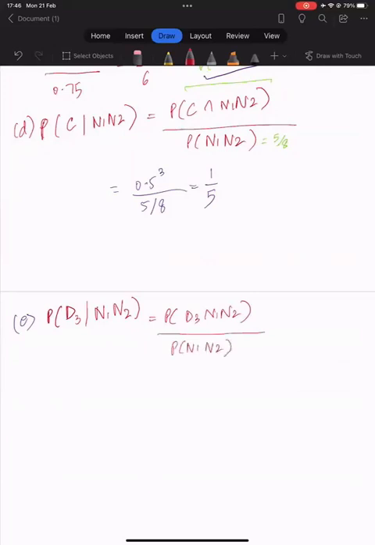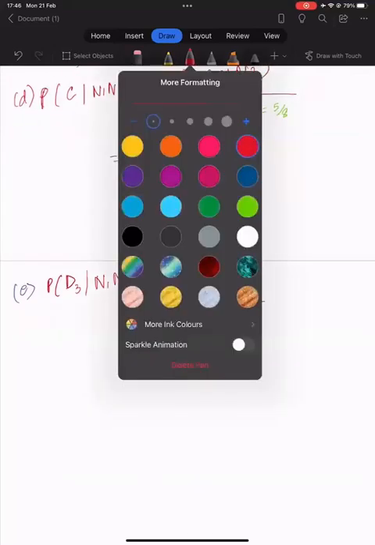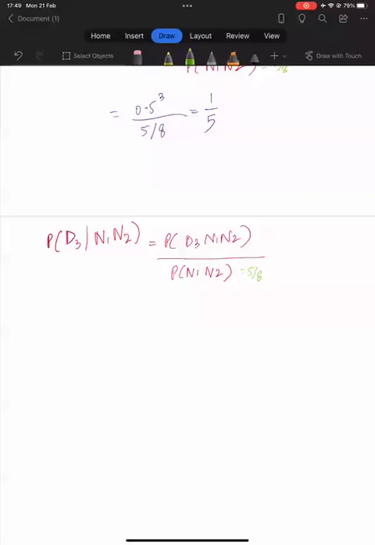And the denominator we already computed above. It was, as written here too, 5/8. Okay, so we need the probability of the intersection of this one.